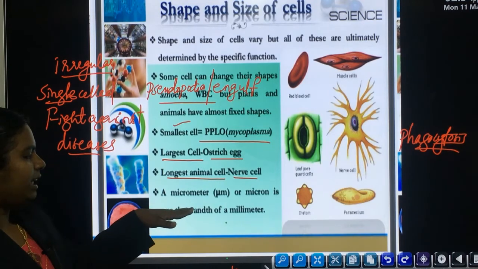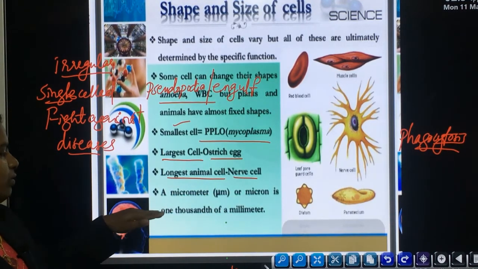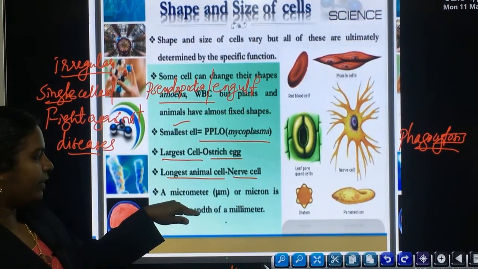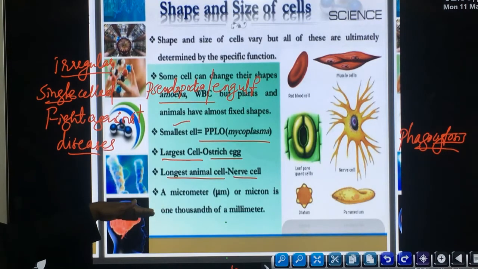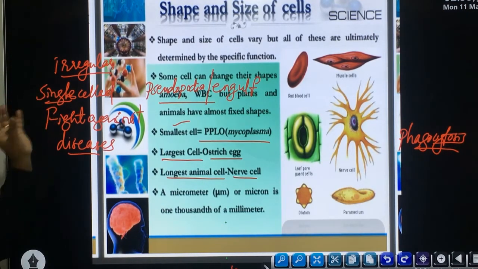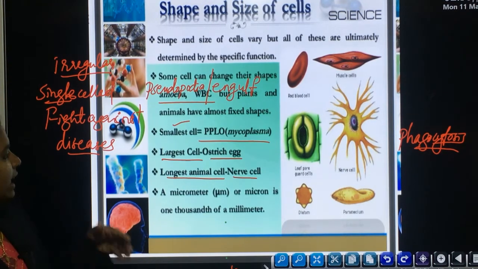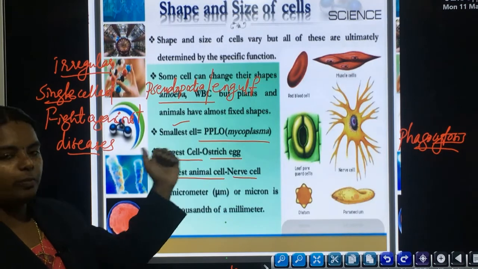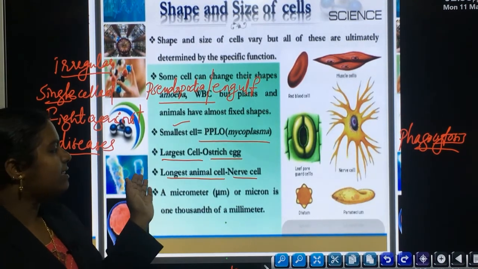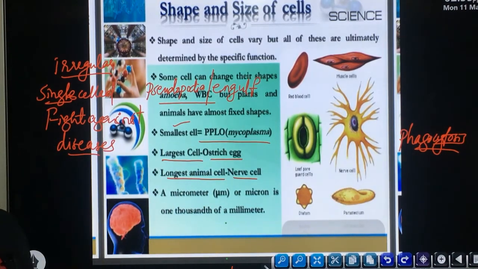Then a micron or micrometer means it is 1/1000th of a millimeter. So this is the unit. Once again I will repeat it. Amoeba as well as WBC have irregular shape because of their specific function. Then the smallest cell, that is mycoplasma or PPLO or pleuropneumonia-like organism. Largest cell, that is the ostrich egg cell. The longest cell, that is the nerve cell.